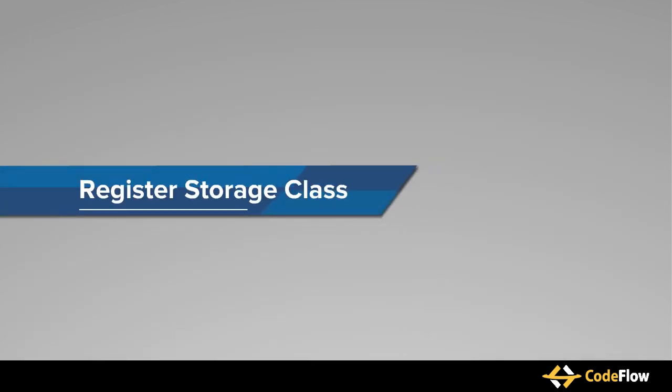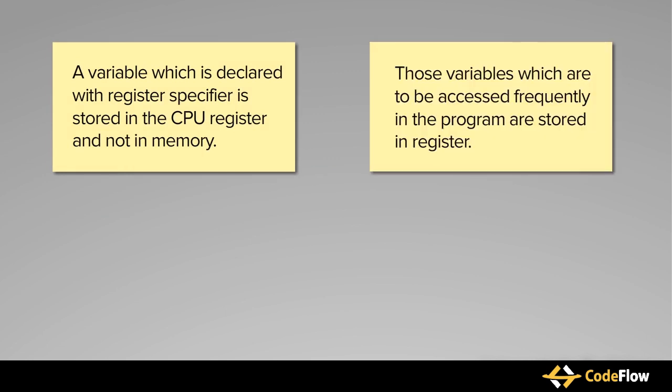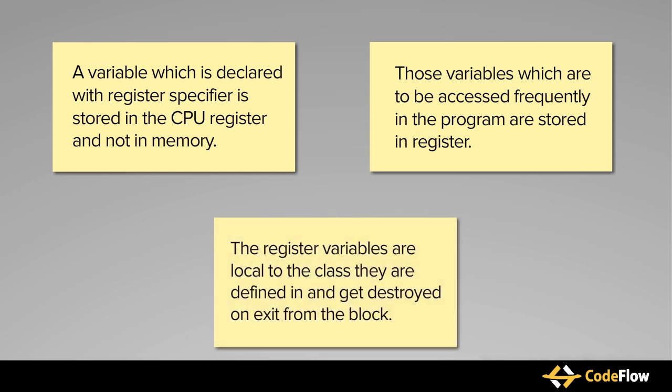Now, let's move on to the register storage class. A variable declared with the register specifier is stored in the CPU register and not in the memory. Variables which are to be accessed frequently in the program are stored in the register. The register storage class works in the same way as auto class, that is, register variables are local to the block they are defined in and they get destroyed on exit from the block.